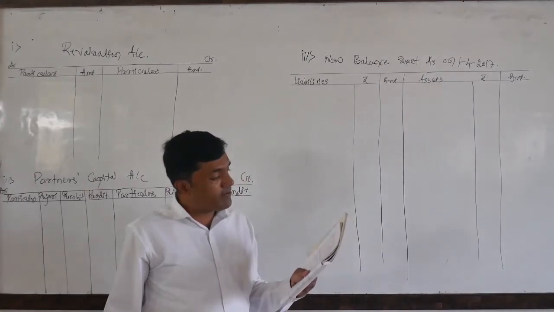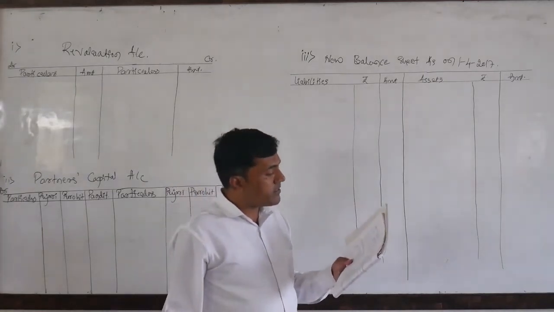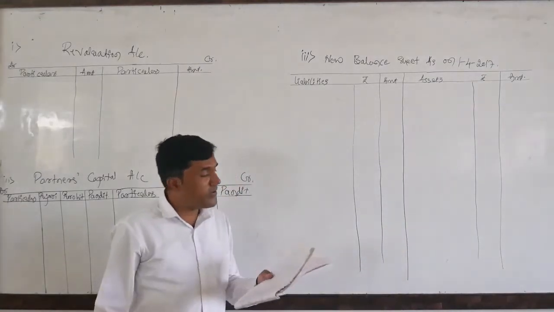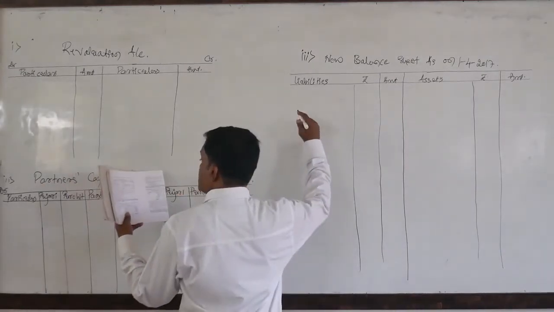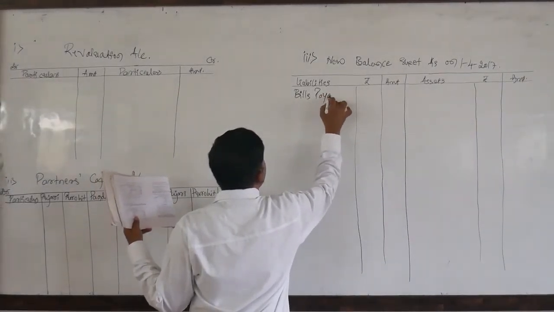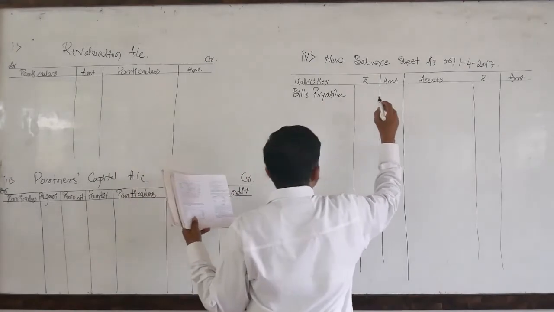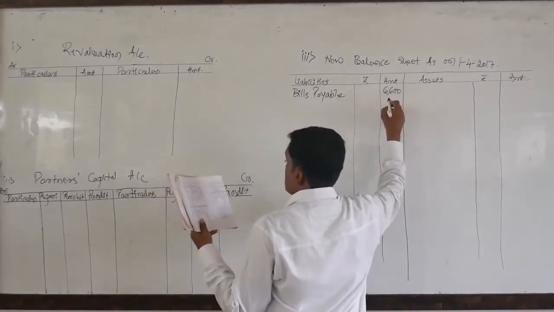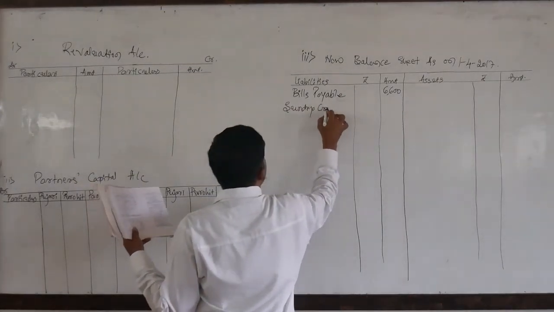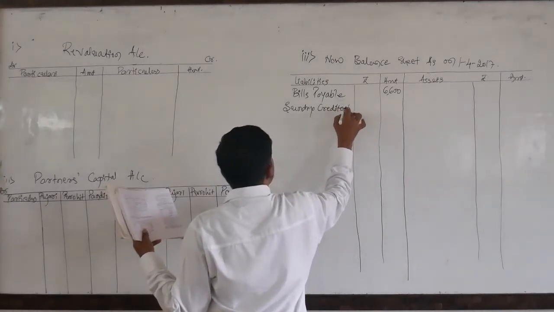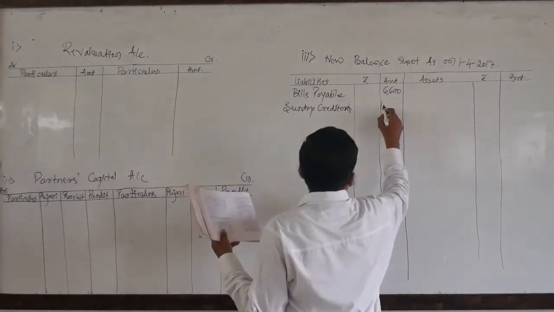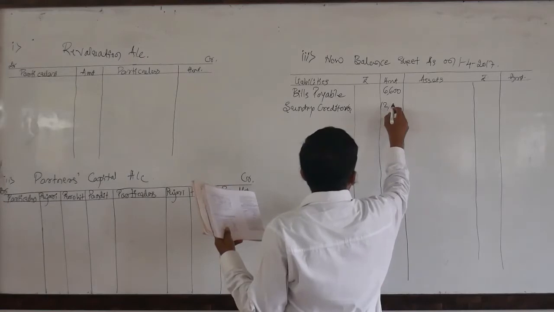Look at the liability side. Initially, bills payable and sundry creditors. There are no adjustments for these 2 outside liabilities. We need to write them on the liability side. So that is bills payable of ₹6,600, sundry creditors. No adjustments for these 2 liabilities. That is the reason I am writing the amount on the outer column, 12,800.